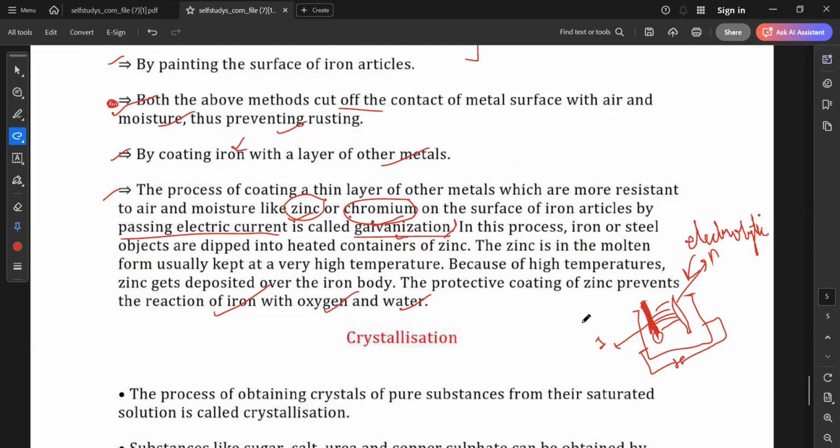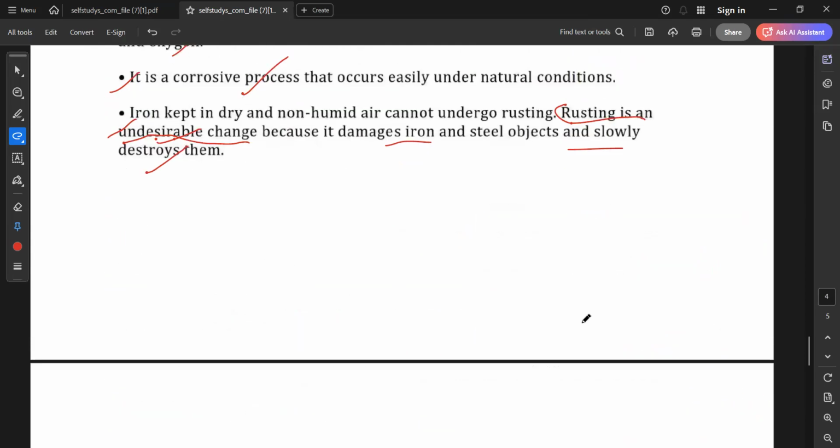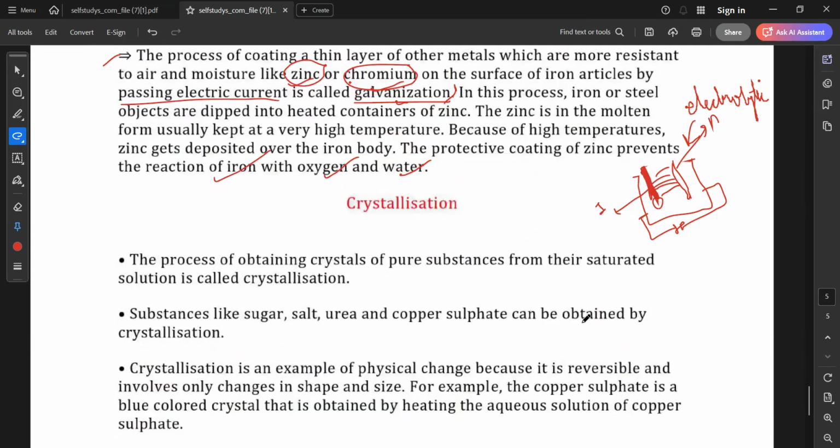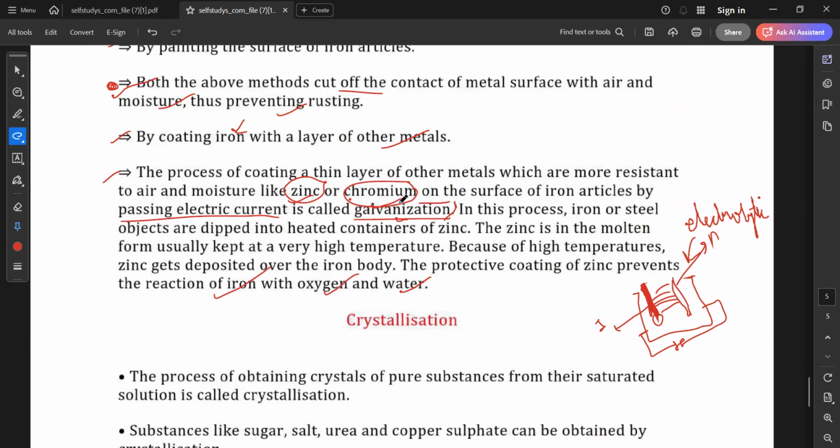Ma'am, I have not opened the book now. I am saying, okay, if you get the book, you will see whether galvanization is given or not. Galvanization is there, no? So you will also see this process is written. In the exam, it will come. What is galvanization? So at that time you have to write this point.